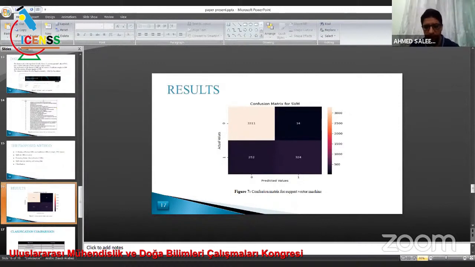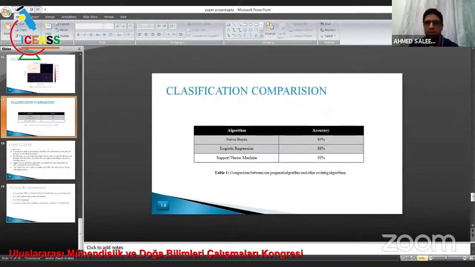The result: Figure 7 presents the confusion matrix for the support vector machine. Classification comparison. The algorithm Naive Bayes achieved 98%, logistic regression 88%, and support vector machine 93%.